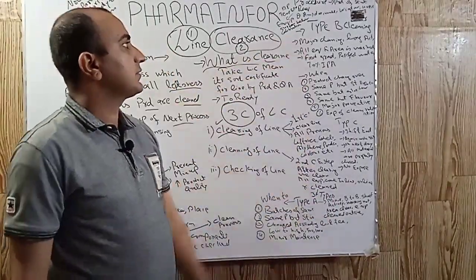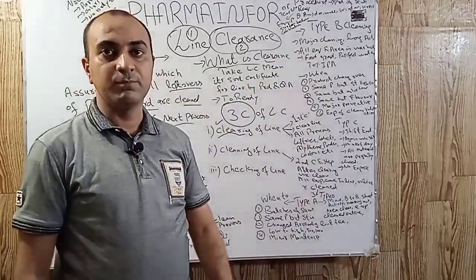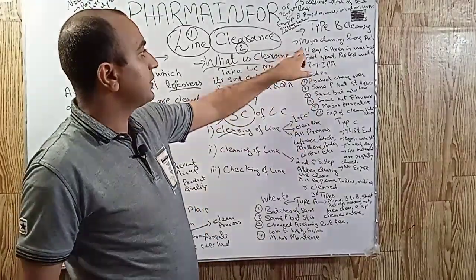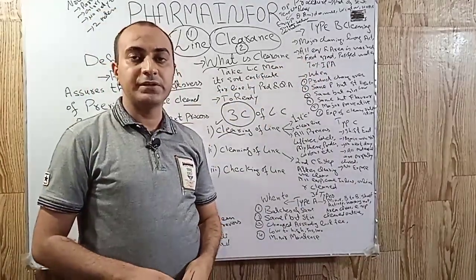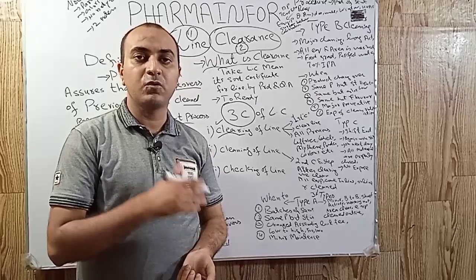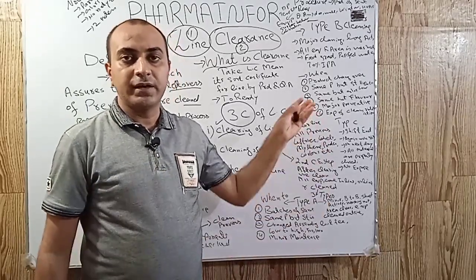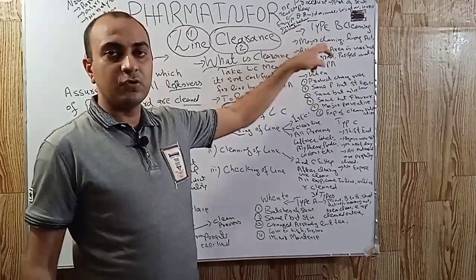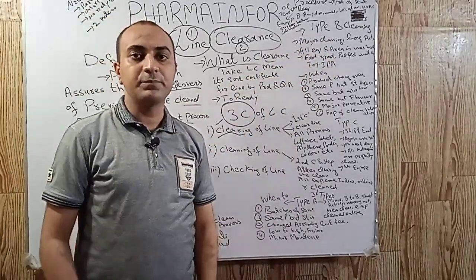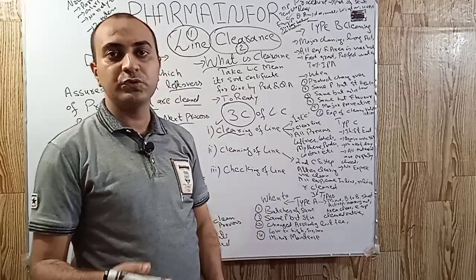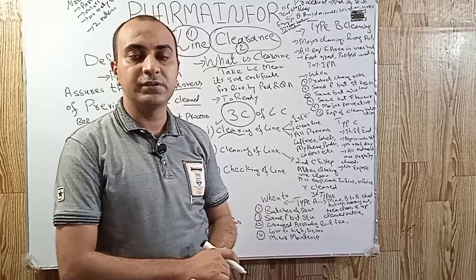Now let's see what type B cleaning is. Type B cleaning is also known as major cleaning. It is a long activity. All the equipment and area which is inline or online is washed with water in type B cleaning, or major cleaning. In type B cleaning, we use the standard cleaning procedure of our pharmaceutical industry.